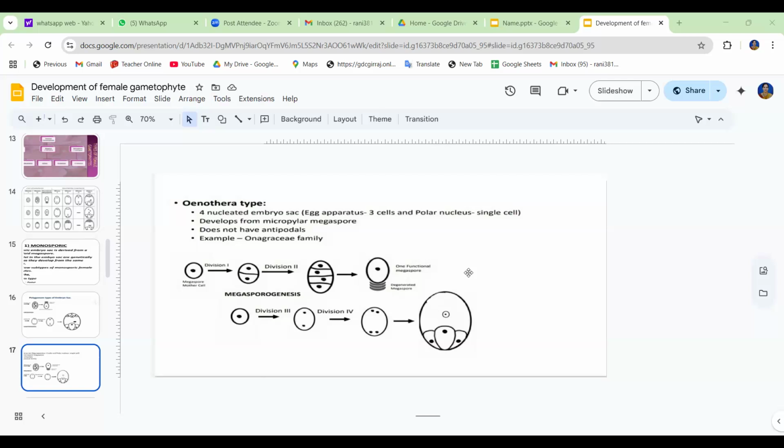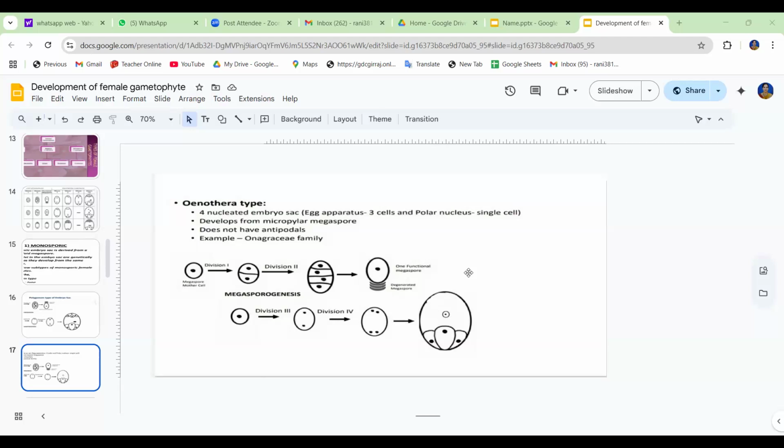Thus 4 nuclei are produced, which organize into 2 synergids, 1 egg and a single polar nucleus only. The third division is absent, and therefore all the nuclei remain situated in the micropylar part of the developing embryo sac. So there is neither a lower polar nucleus nor any antipodal cells.